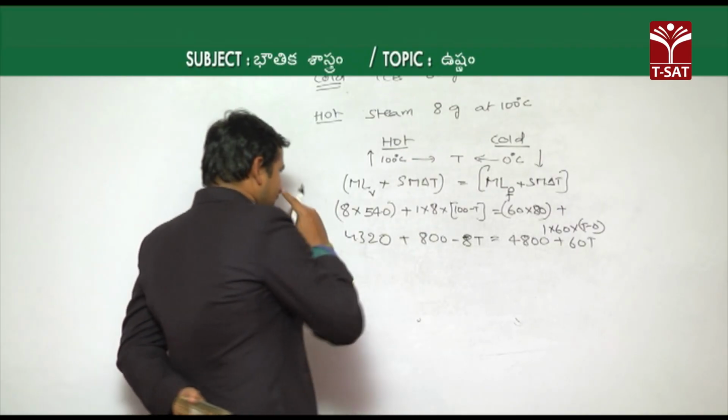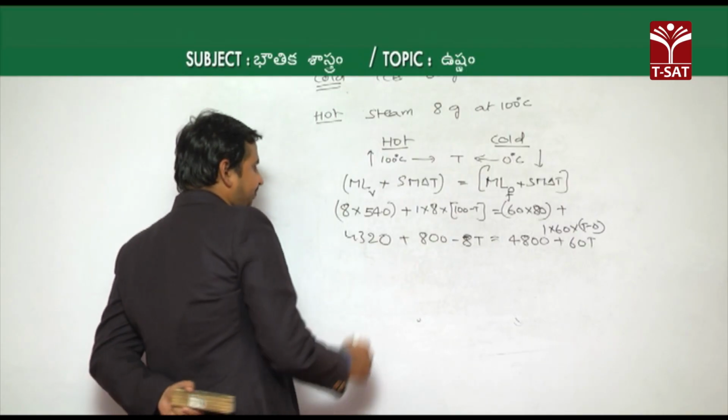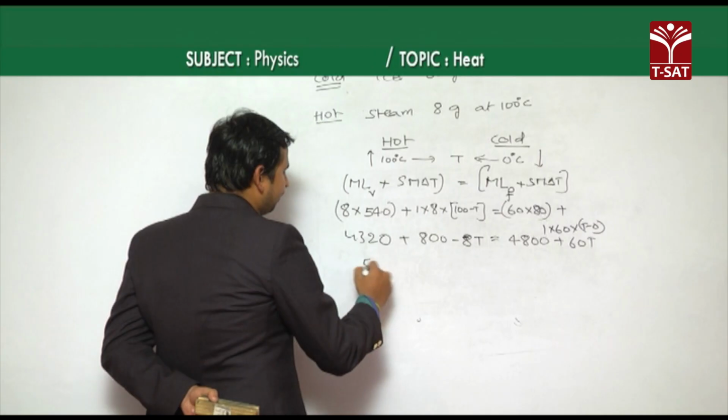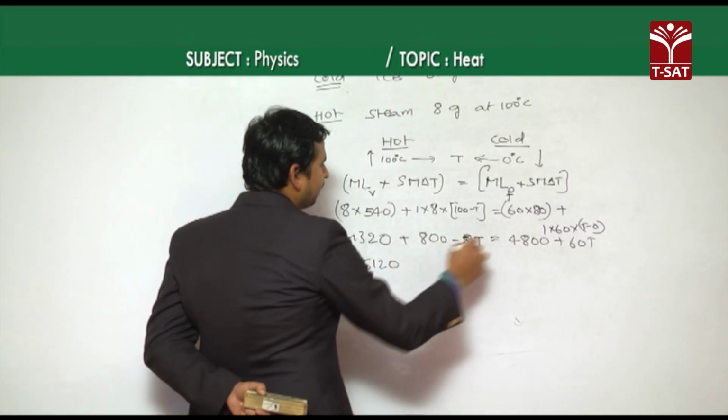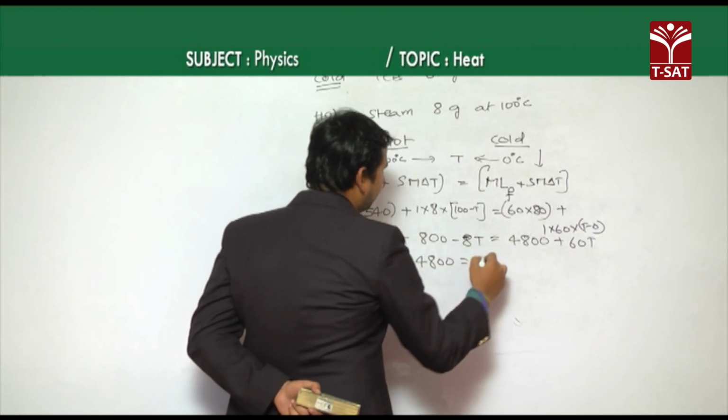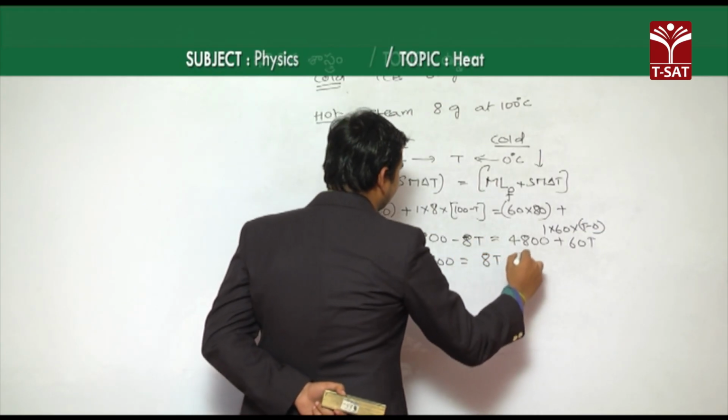Then to find the temperature, 4320 plus 800, which is 5120, and bring this 4800 to this side, is equal to 80 going that side becomes plus 80 plus 60T.